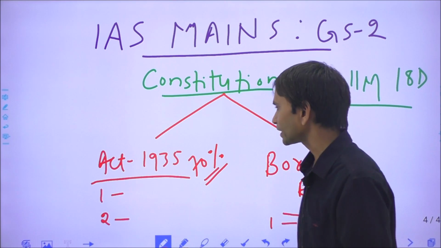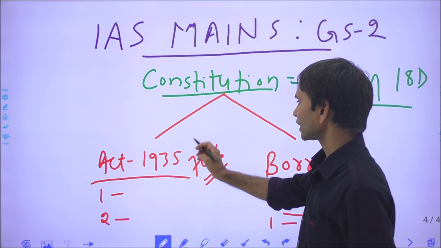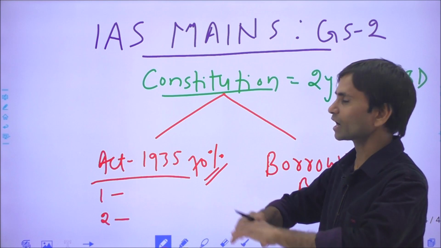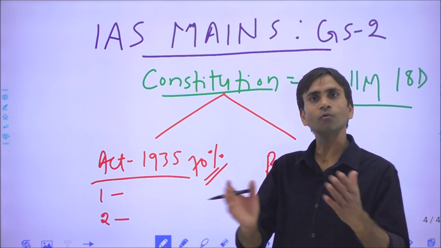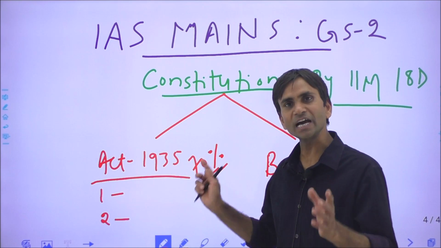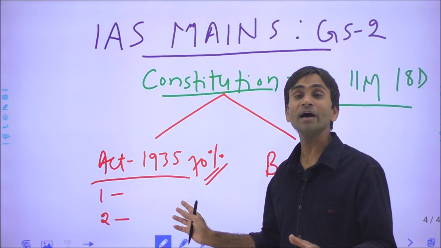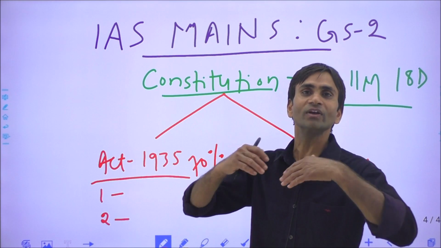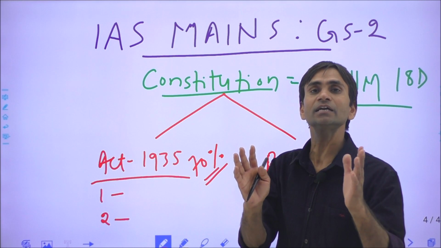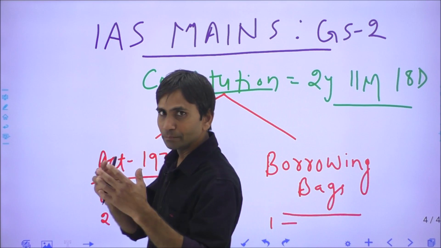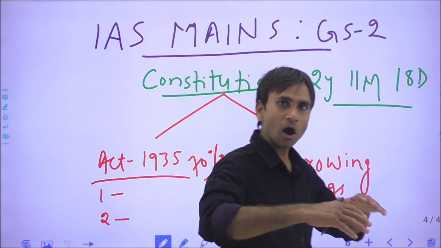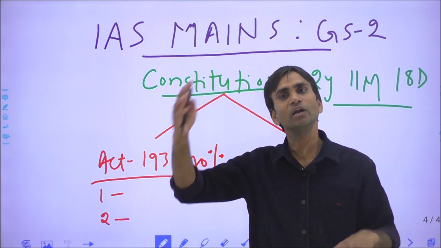That is why we cannot say that just because the Act was available, we should have immediately drafted the Indian constitution within 3 or 4 months, or at most 6 months. It did take too much time, because the Act provides features only to fulfill the British interest. This was the British intention: how to enlarge their dominance over India and how to maintain India as their colony for a long time.